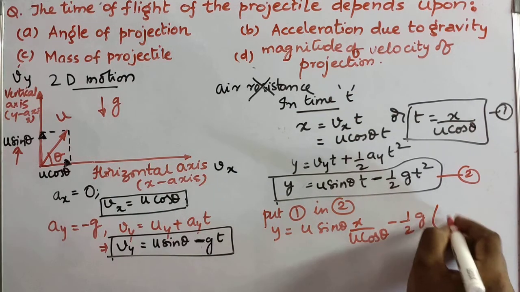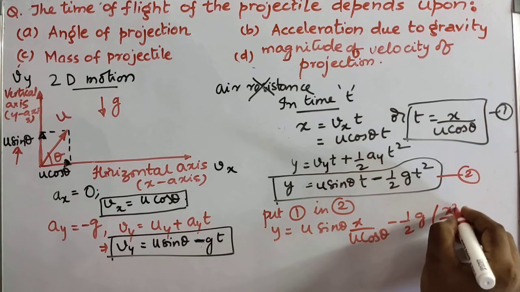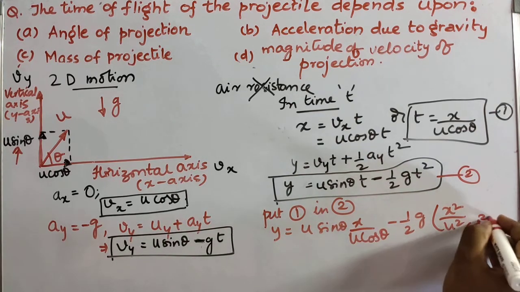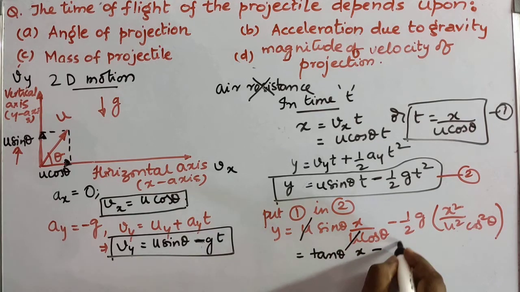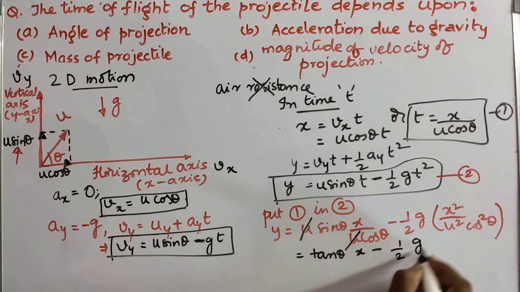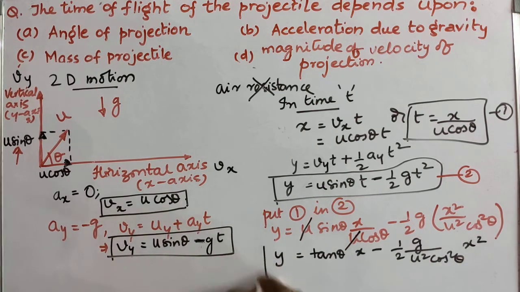T square means x square by u square cos square theta. Now see here, u gets cancelled, so I have tan theta x minus half g by u square cos square theta into x square. So this is y.